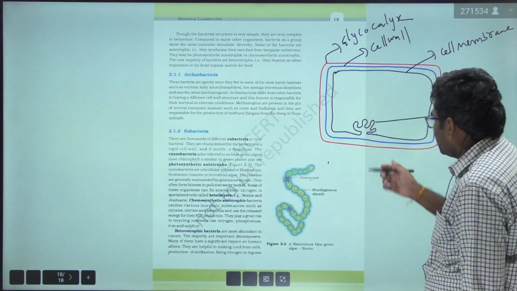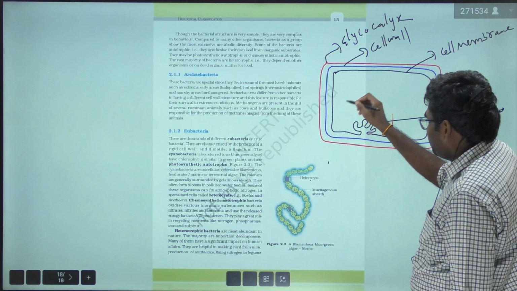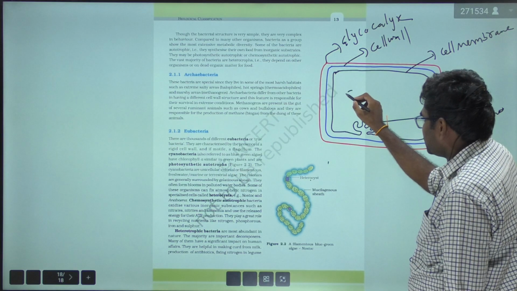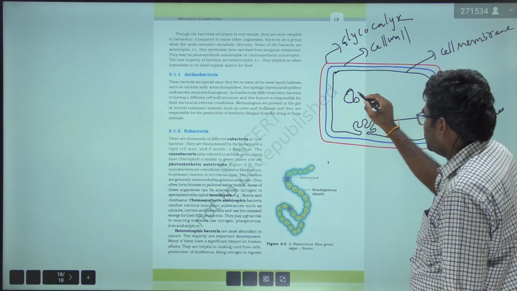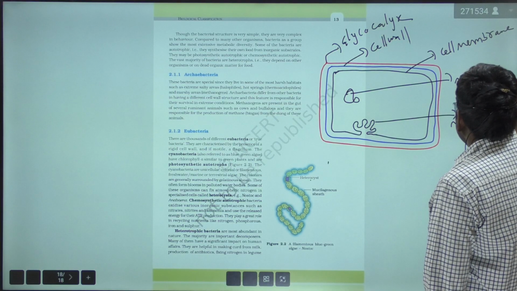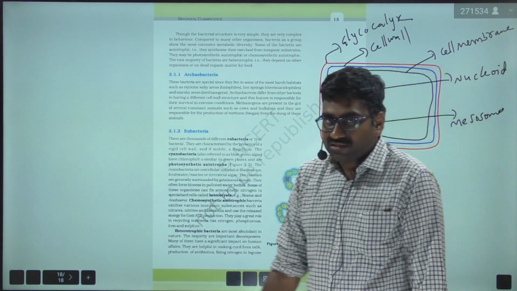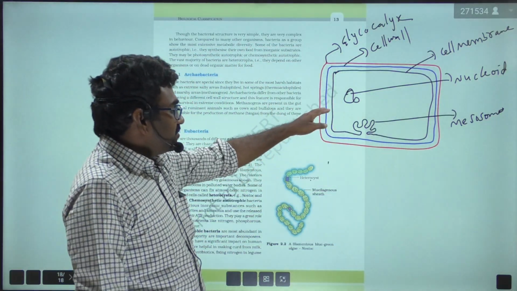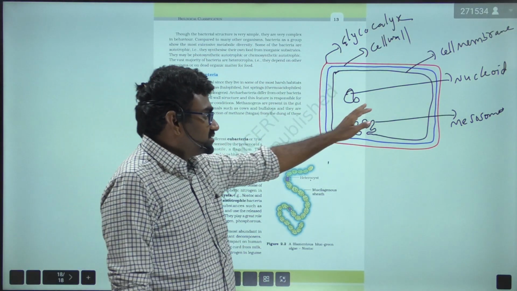And here the main genetic material of this prokaryotic structure is a nucleoid. It is naked. Generally, the main genetic material of prokaryote is naked. That is called nucleoid.